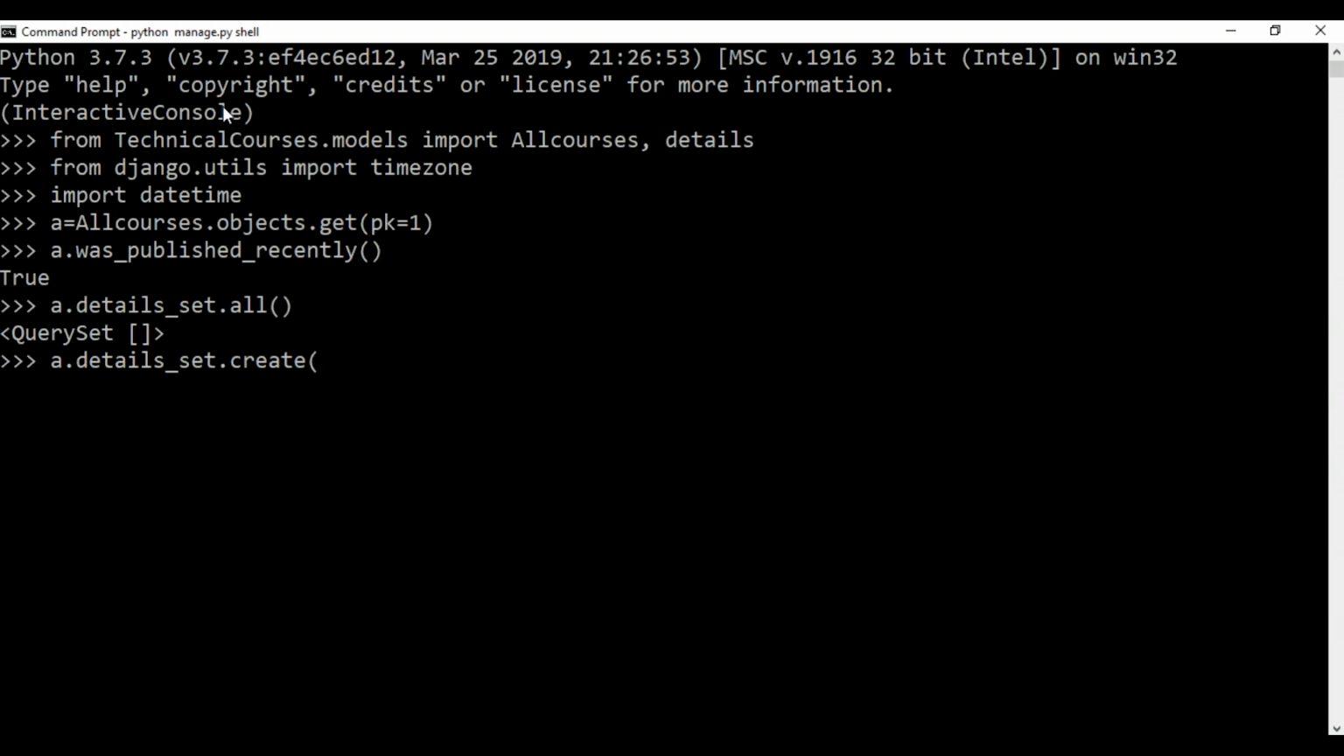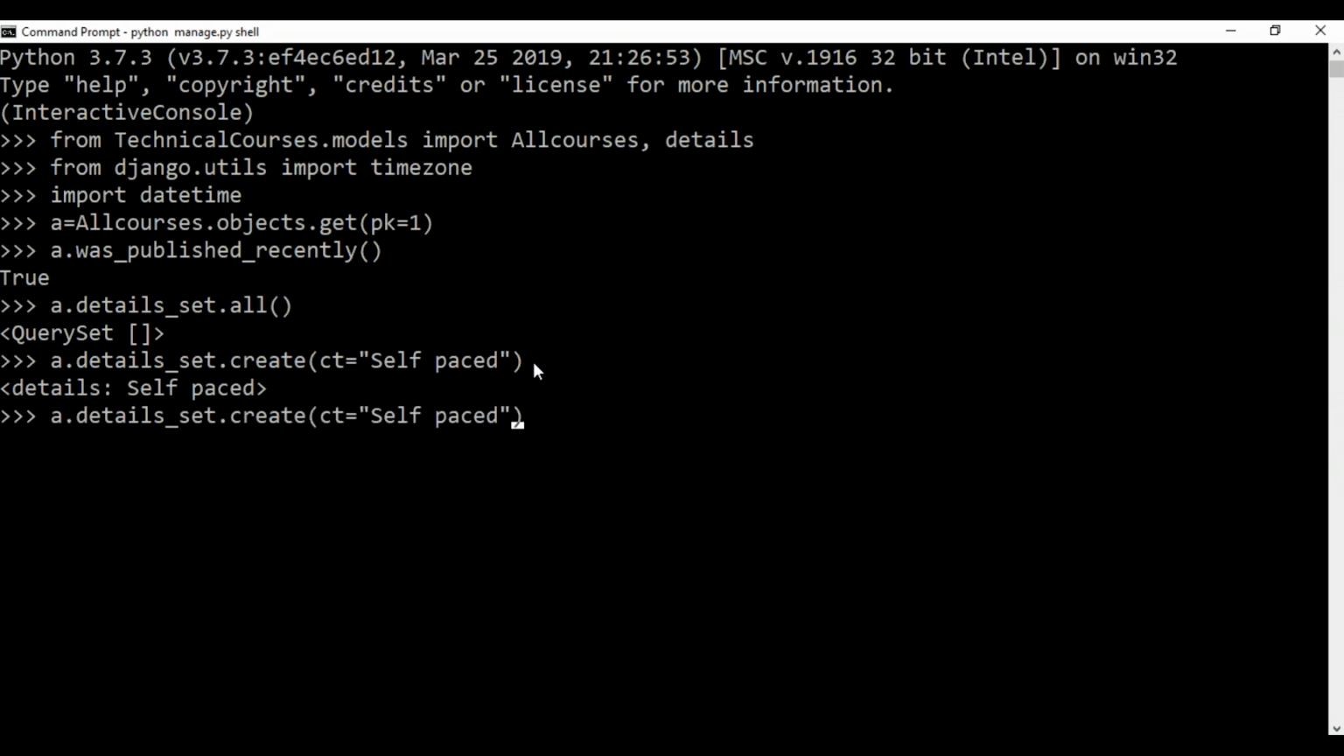With the help of this create function, I'll be able to assign 1 or more values to the course type field, that is CT. So I'll say CT is equal to self-paced. Okay, so that was my first option, and now I'll hit enter. One option I've already created, which is self-paced. Now I have to create another option, which is instructor-led. So for that, I'll use the same command again, and I'll just change from self-paced to instructor-led. And I'll hit enter. Now I've given 2 options, but when I gave the first option, it returned that the details are self-paced, and when I gave the second option, it returned that the details contain instructor-led.